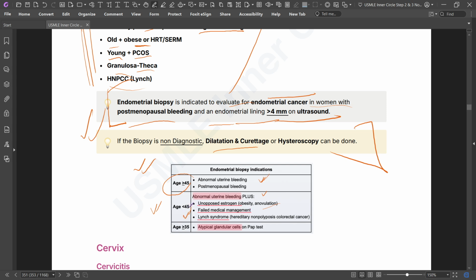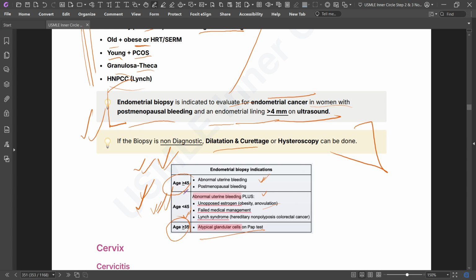If there is Lynch syndrome, or age more than 35 with atypical glandular cells on pap test, do endometrial biopsy.